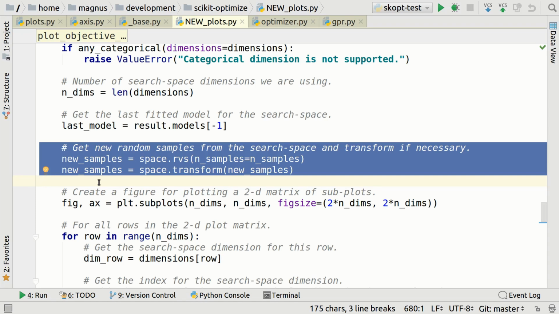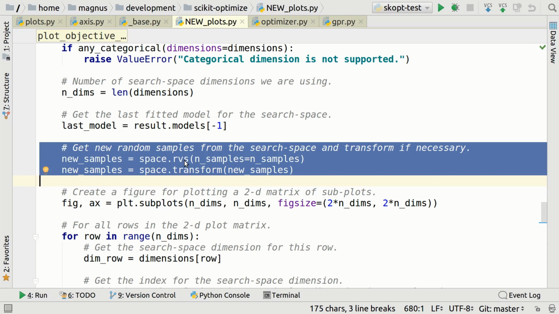Now there's something else I want to say here, because I think usually when RVS is called, often they call transform as well. I don't know if this happens every time, or if there's some reason where in some case you might not want to do it, but if this is always done, then transform should be a part of RVS. Okay, so this is apparently a function name that is typical in SciPy or whatever, but I don't like that name very much. What is it? Random variate sampling something?